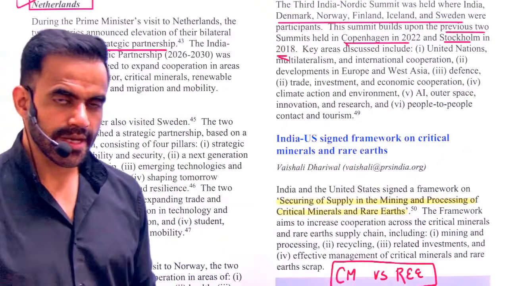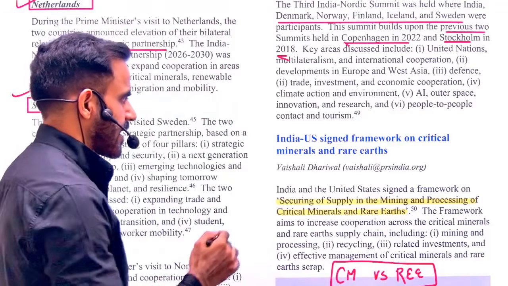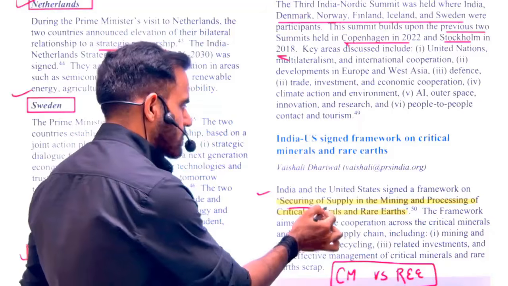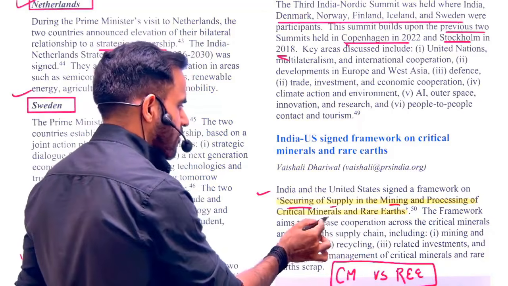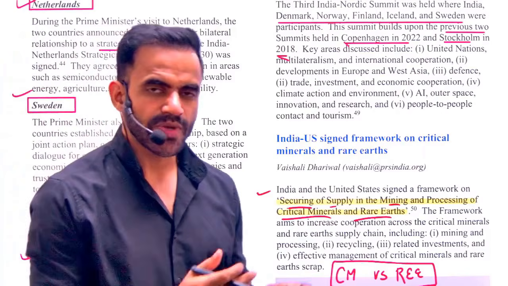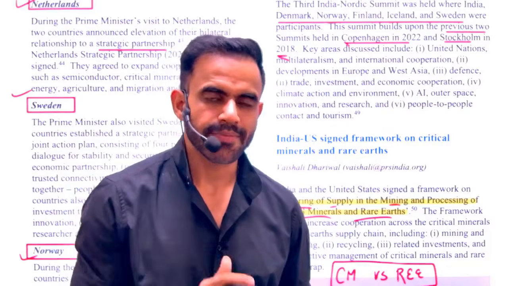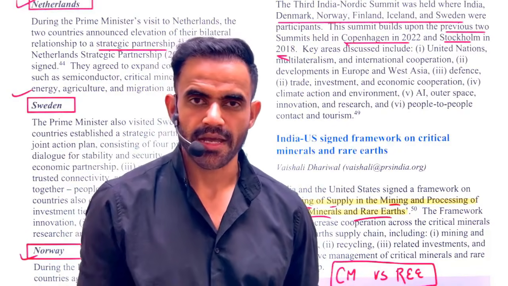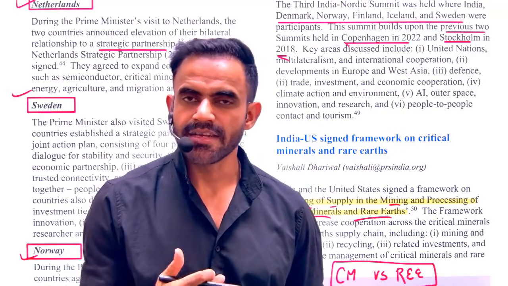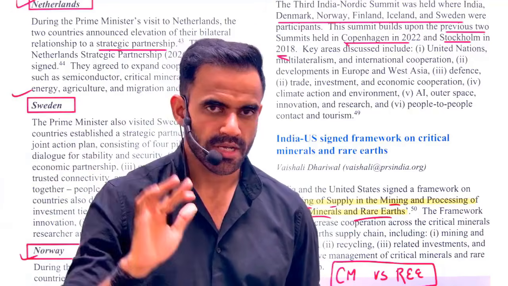And the last news is related to the supply of critical minerals. So recently, India had signed an agreement, and the name of the agreement is quite important. It is securing of supply in the mining and processing of critical minerals and rare earths. Now, in the recent UPSC 2026 prelims exam also, there was a question on rare earths and critical minerals. Let me simplify that. See, critical minerals are those minerals on which a country is heavily dependent on others. They are critical for the economy and the country is dependent on others.